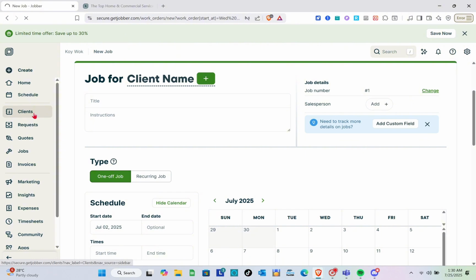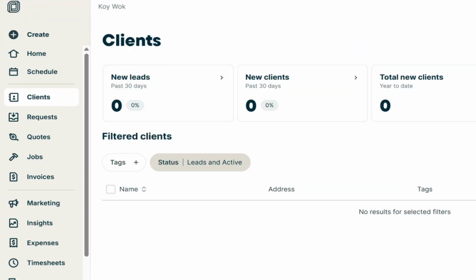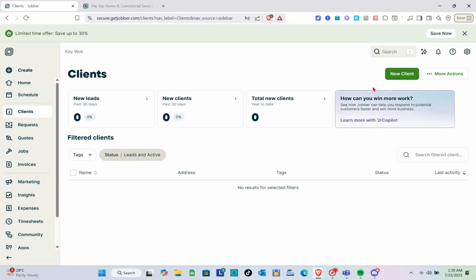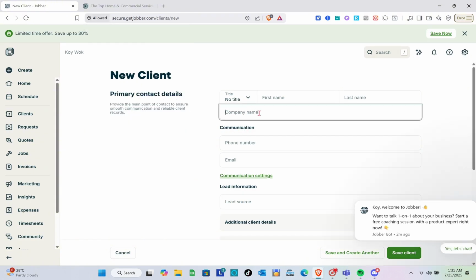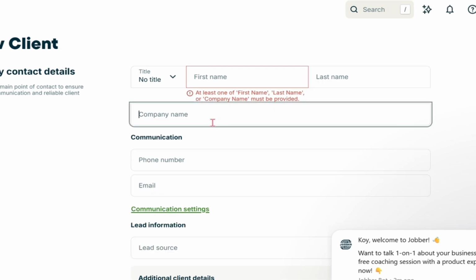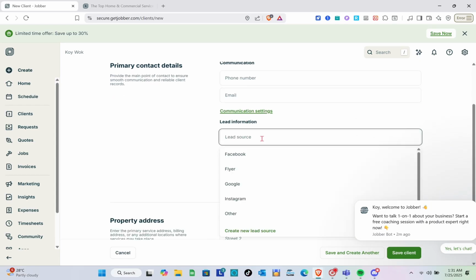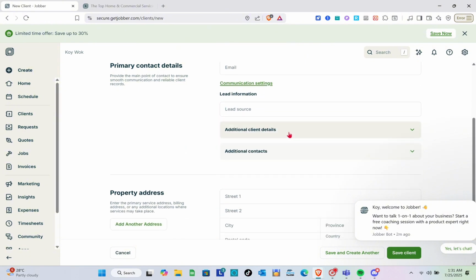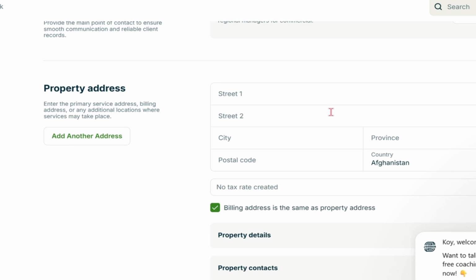Okay, next is the clients. So here on the client section, we can create or add a new client by clicking on the new client option at the top right of your screen. And here you just have to input the primary contact details of your new client. So the first name, the last name, the company name, the communication. And then if you would like to add additional details for your client, you just have to click on add additional details.